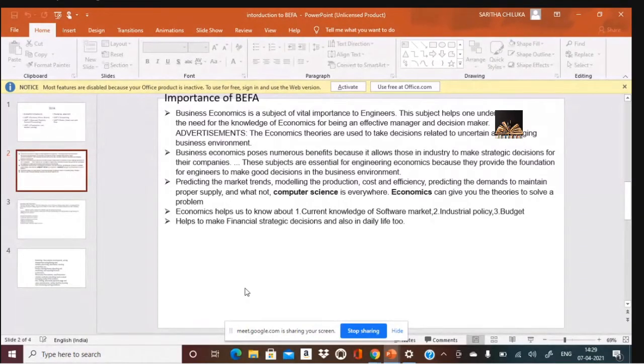And I think you are aware what you need to write if you want to do a foreign MBA. You need to have 2 years of job experience for the interview, and you need to write GMAT. GMAT is valid for 5 years. And if you want an Indian management program, you can join IIMs. IIMs are equal to IITs, ISB, Indian School of Business, or other Indian business schools. There are so many top rated institutes which offer you admission if you get through CAT, a common admission test, but it's valid only for 1 year. And a few even take the score of GATE and give you admission in these business schools.